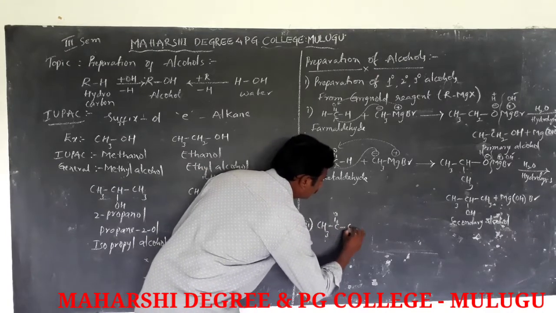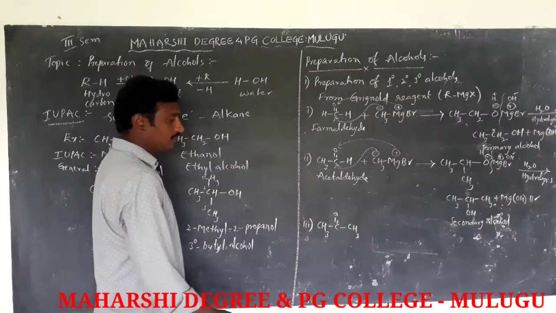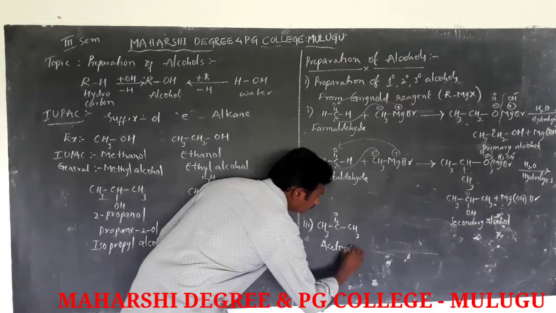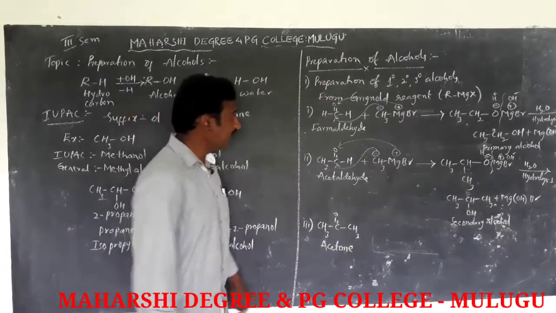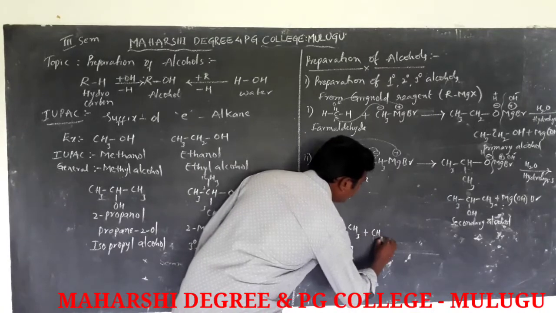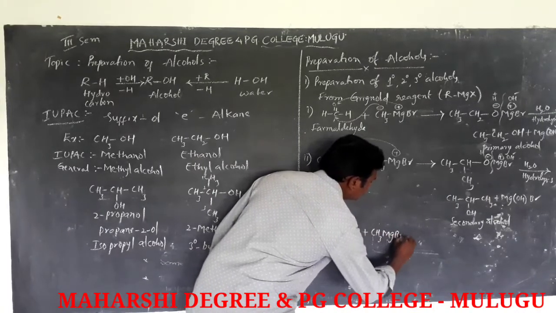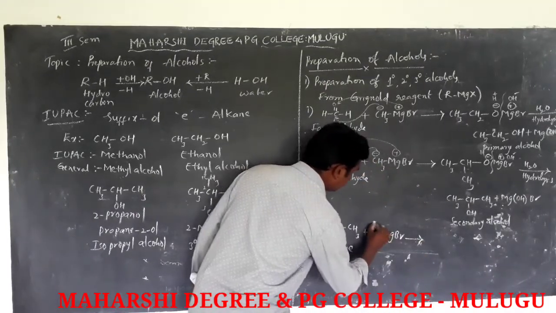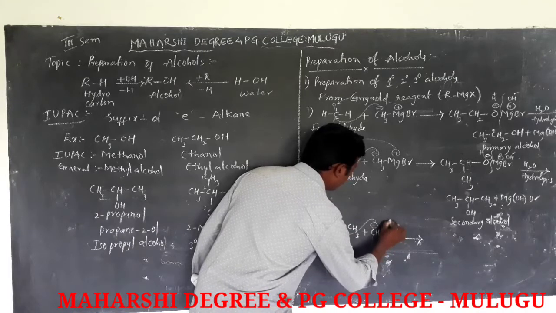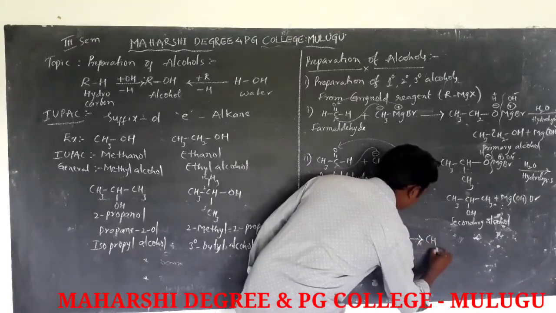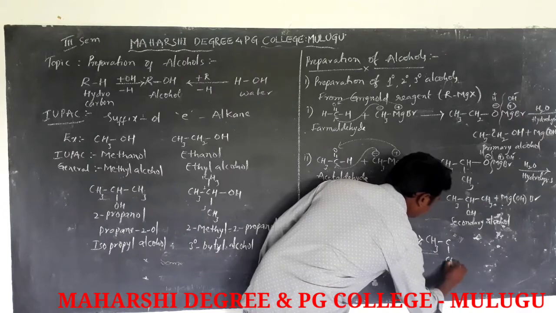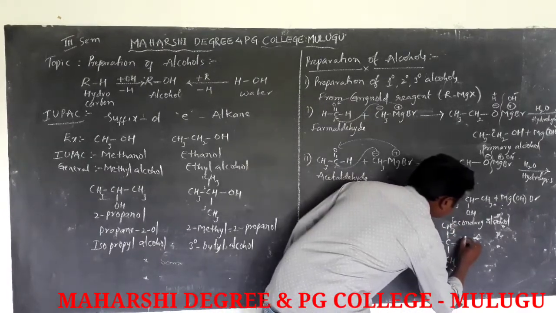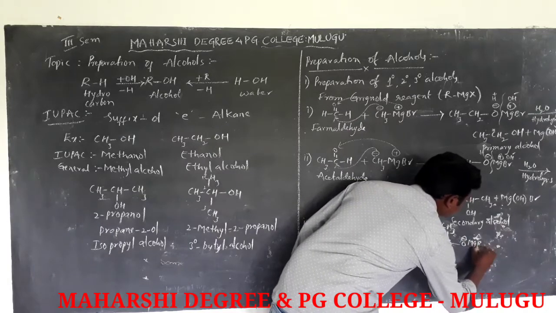And the third one is CH3COCH3. The name of this compound is acetone. Acetone reacts with the Grignard reagent and gives an intermediate product, CH3 C with two CH3 groups, and O minus and MgBr plus.